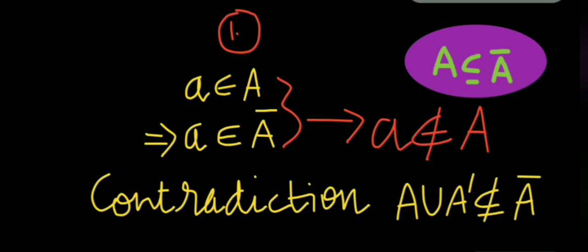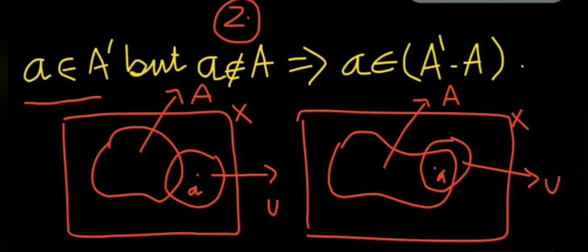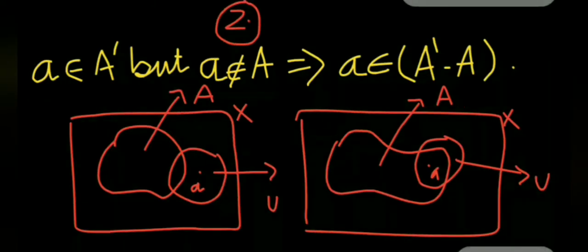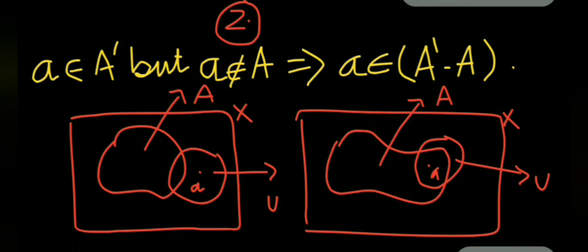Now we will come to the second case. a belongs to A prime, but a does not belong to A, as we have recently seen that a belongs to A is contradicting the statement we have assumed. So we will choose a does not belong to A. This will imply that we are picking element a from the set A prime minus A. That is, we have assumed a point a in which set A is not included.